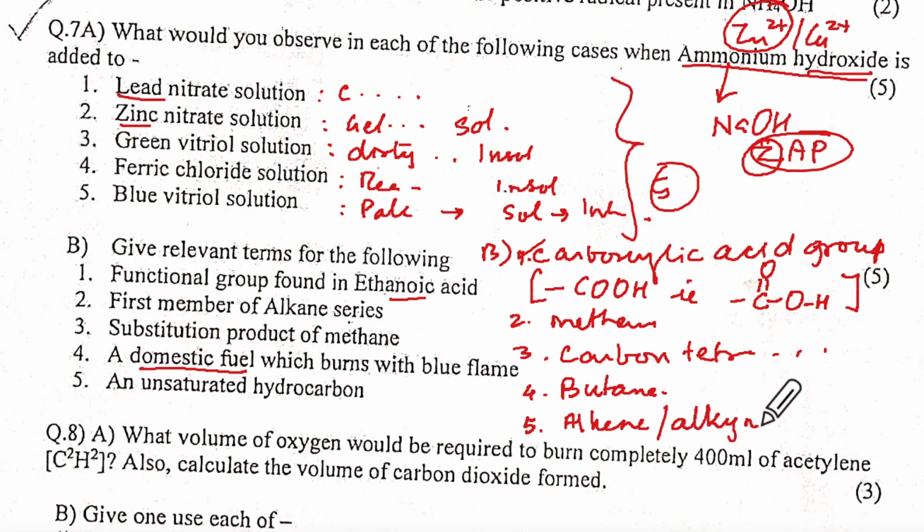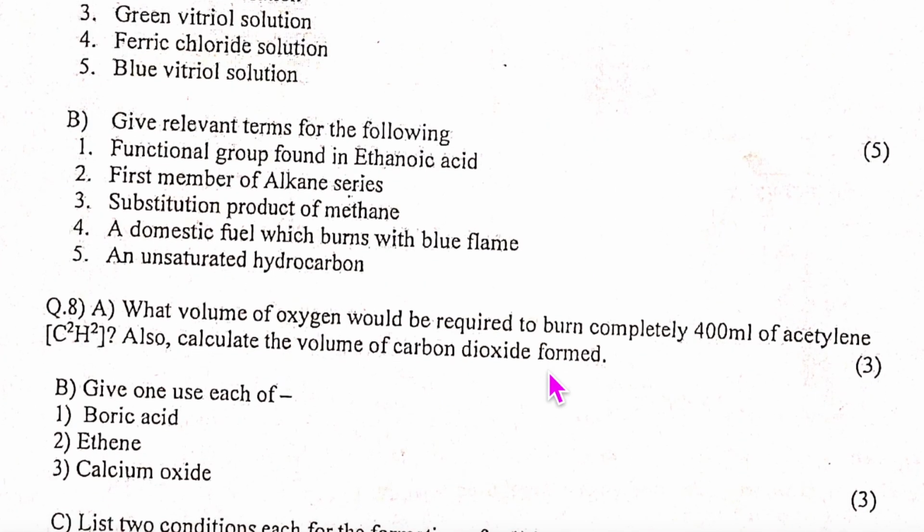alkyne. But when I have a question like this, an unsaturated hydrocarbon, the term they are saying, so alkene, alkyne. But if they had to say name one, then what would it have been? I would have written ethene or ethyne. Did you understand the difference? I would put this in bracket anyway. Okay, so give yourself marks out of 5, and then question 7 is done with 10 marks you're writing.